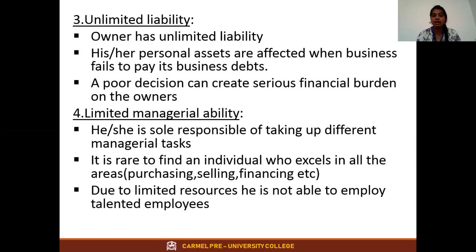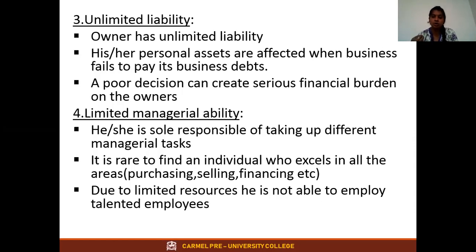The meaning of unlimited liability is that if the business is unable to pay the business debts, then the owner has to bring money from his personal assets to pay them. Understood? Why? Because any poor decisions can create a serious financial burden on the owners.